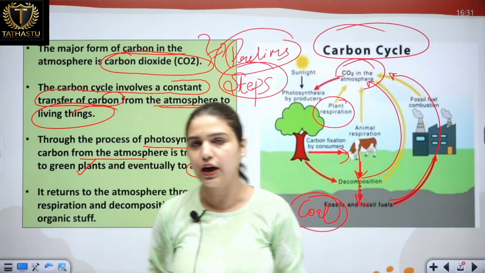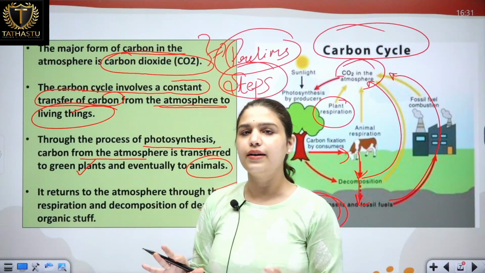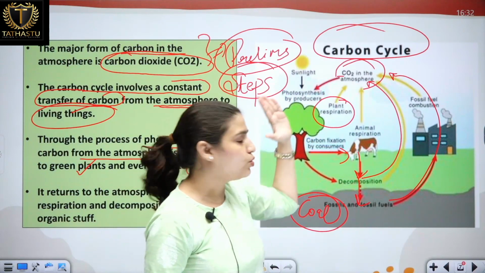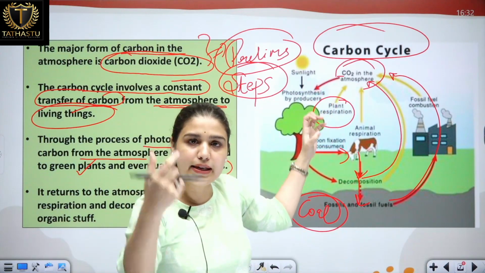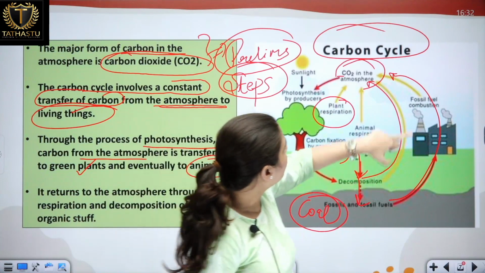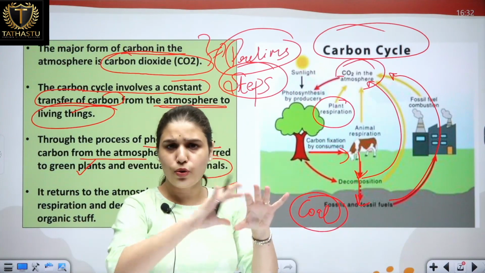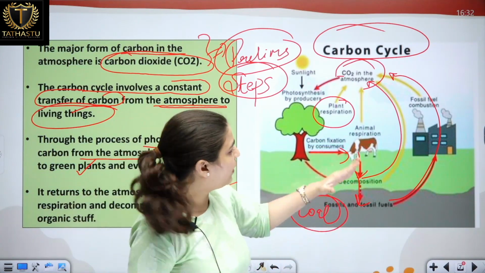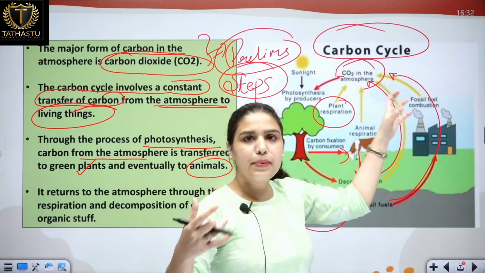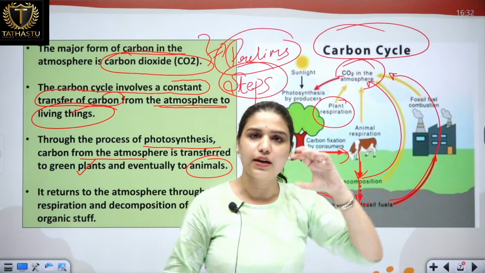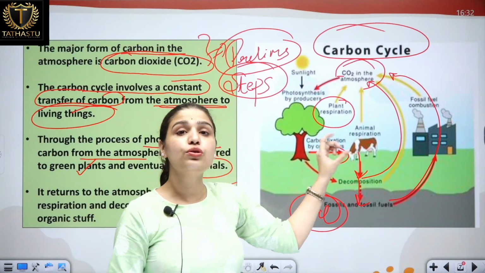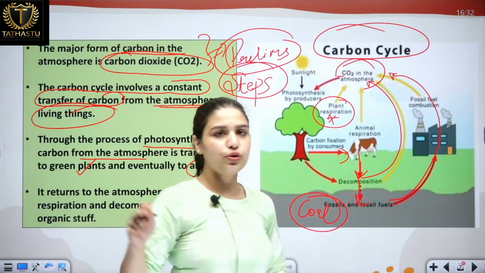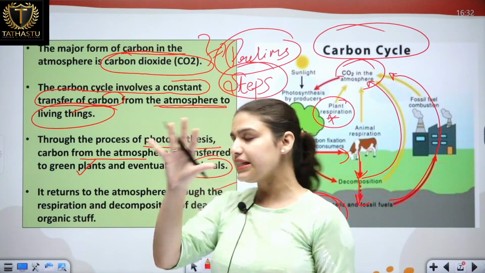I hope you have understood this very clearly, that carbon dioxide is present in our atmosphere, consumed by plants, those plants consumed by animals, and within some time when these animals die, they decompose, and that carbon is released back into the atmosphere. Some of them don't decompose completely, and some things become fossils and fossil fuels. Now when these fossil fuels are combusted, burned, then this carbon dioxide is released back again into the atmosphere, and also through plant respiration. Always remember, this might be a tricky thing to remember, that plant respiration releases carbon dioxide.